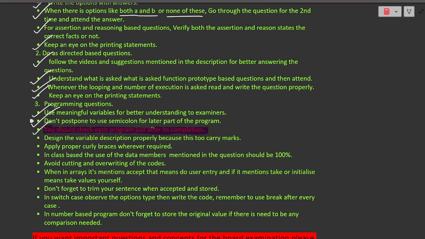Now design the variable description properly. Whenever you are writing a variable description, it also carries marks, so you shouldn't be very casual about it. Whether or not your school has told you, just draw a table for the variable description, give a heading very properly, and design a table where you will be mentioning your data type, your variable name, and the description.